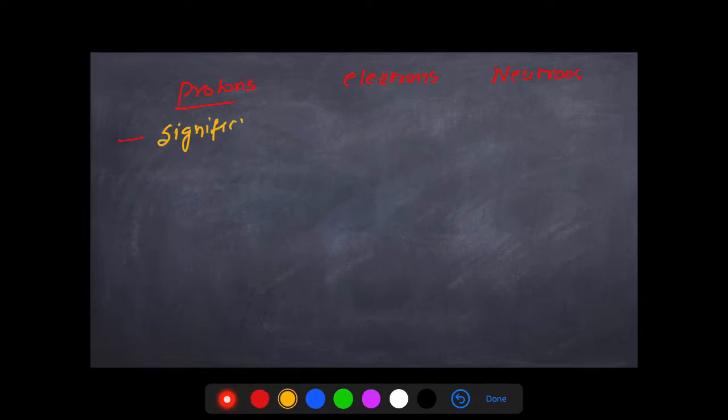Remember that the protons will have significant mass as compared to the electrons. Now, what is the exact mass and all? We are going to learn in upcoming lectures, right? Electrons will have insignificant mass as compared to the protons and the neutrons, right?